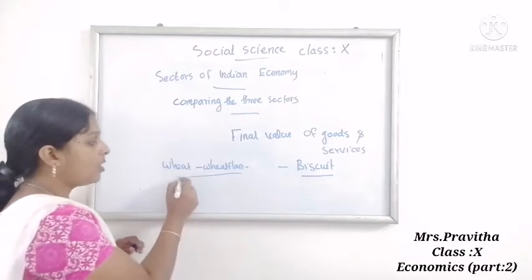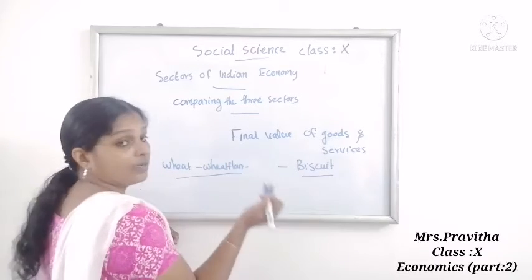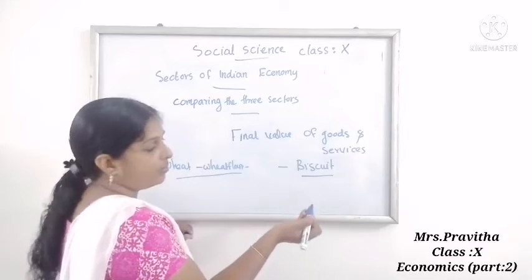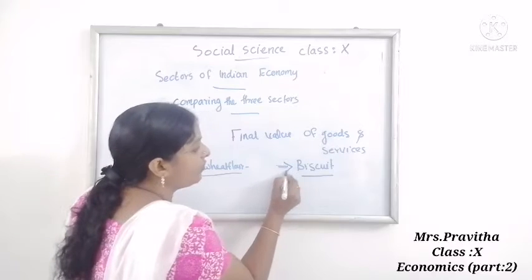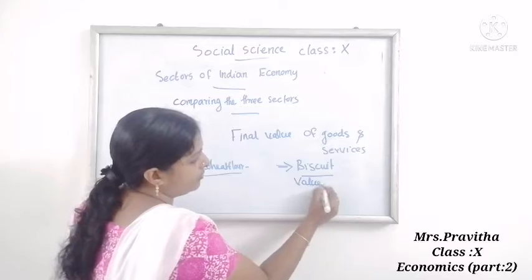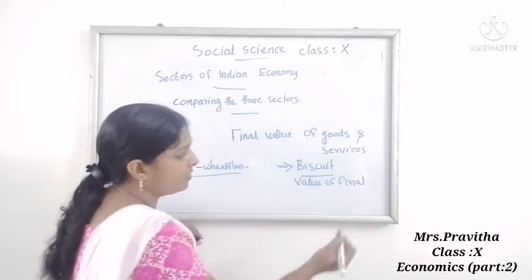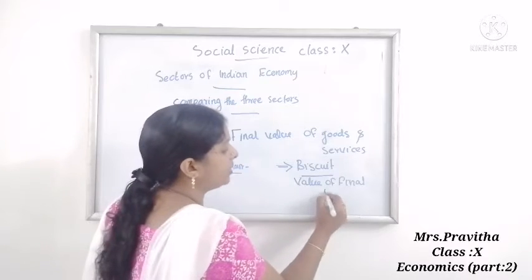So there is no need to count the value of wheat flour, sugar, oil, etc. We can take the value of the final product. So why are we taking the value of the final product?